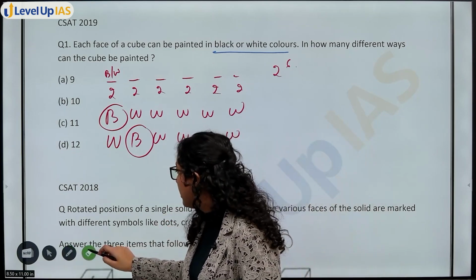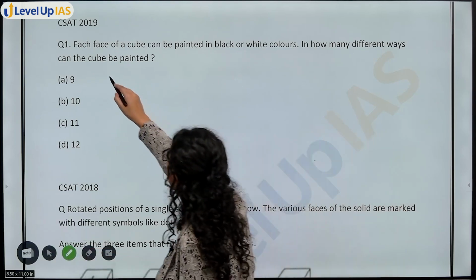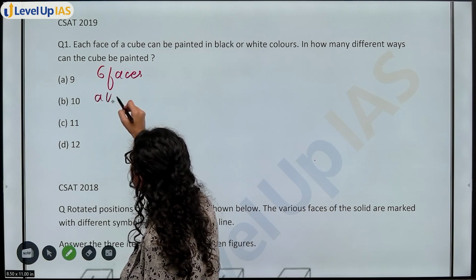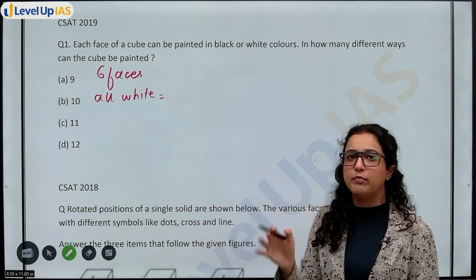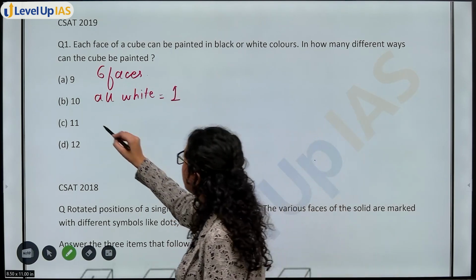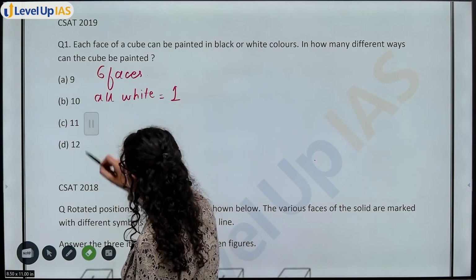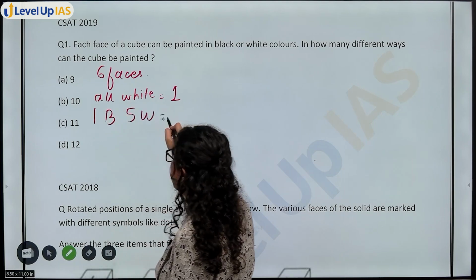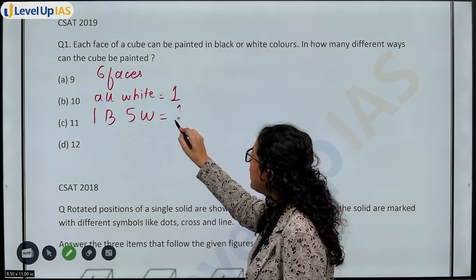So the first thing which we will do is, I know that there are 6 faces, so I will take all white. First case is when all faces are white, all white paint, so that means one case. Okay, next case is one white, one black. Next case is one black and 5 white. Then anyone can be painted black and 5 white. So one case for this.